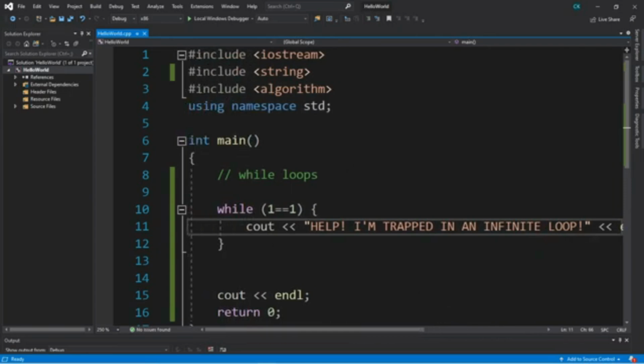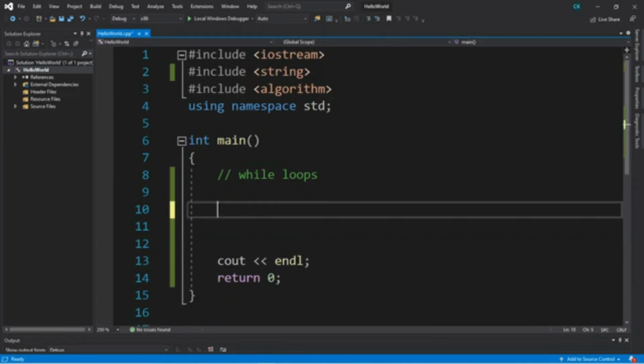Now, I'll demonstrate a good example of us using a while loop that's actually practical this time. For example, we could prompt someone to enter their name, and we can keep on asking them if they don't enter in their name if they try and skip it. So it's a great way to force the user to enter in something, maybe some information, because we won't let them continue with the rest of the program until they do something or enter that information in.